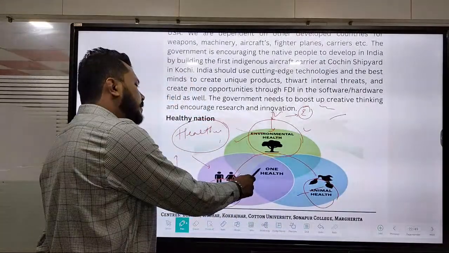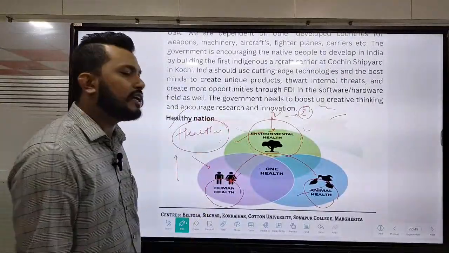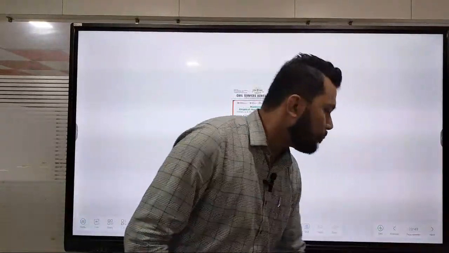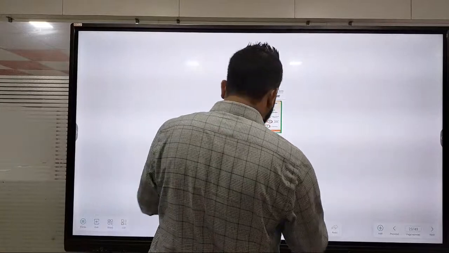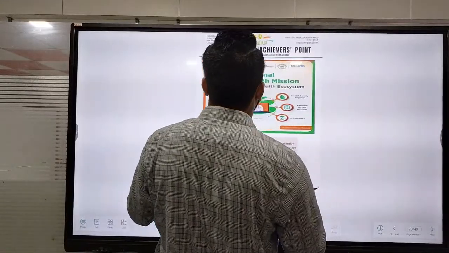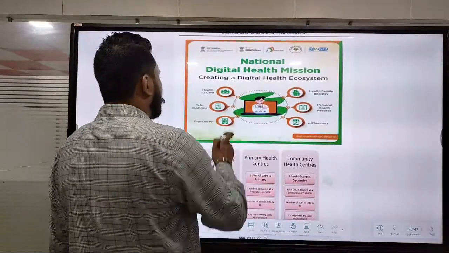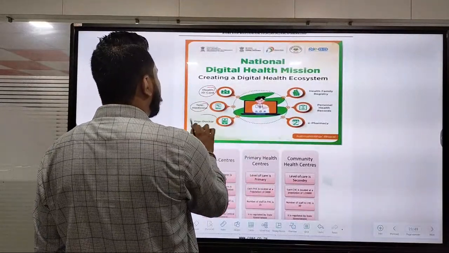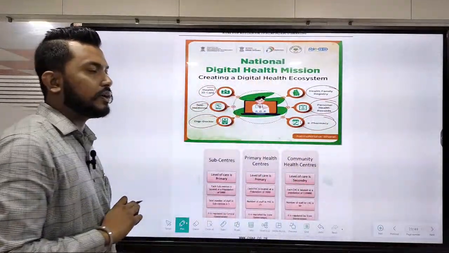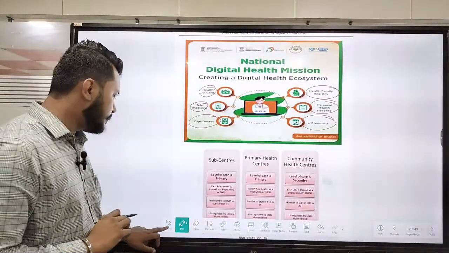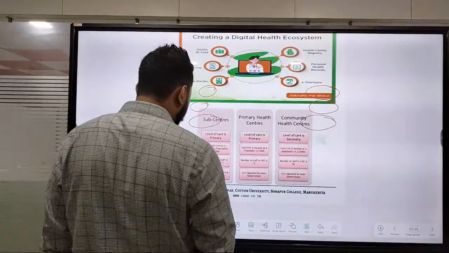Okay, so obviously we have to speak about one health which is common to all, and only then can we build a healthy nation. So that is one of the important criteria you need to achieve when you go ahead with this. Okay, so this becomes our health system. Take a look, we also have a National Digital Health Mission, where a number of things are associated. Supposedly health ID card, telemedicine, digi doctor, e-pharmacy, personal health details and health family registry. So all these things are there, and this is the type of centers we need to have today.